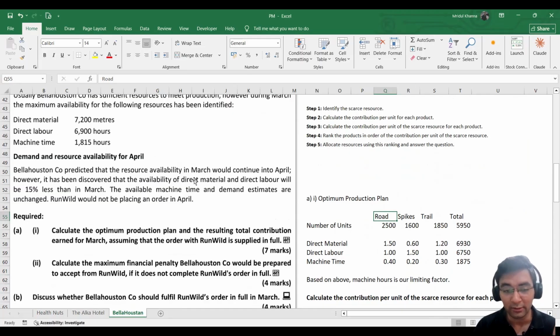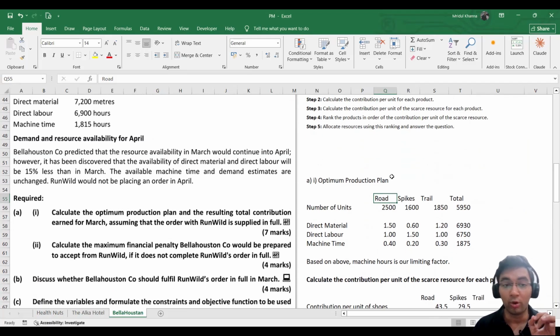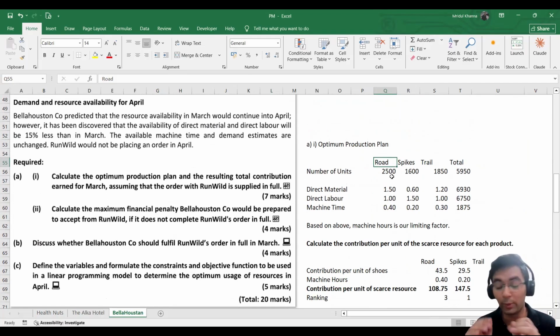as in this case, in the month of April, as it has been already said here, discovered that availability of direct material and direct labor will be 15% less than in March. So we now have two limiting factors instead of one. Whenever we have more than one limiting factor, we always use the linear programming, where we create the equations and then using those equations, we